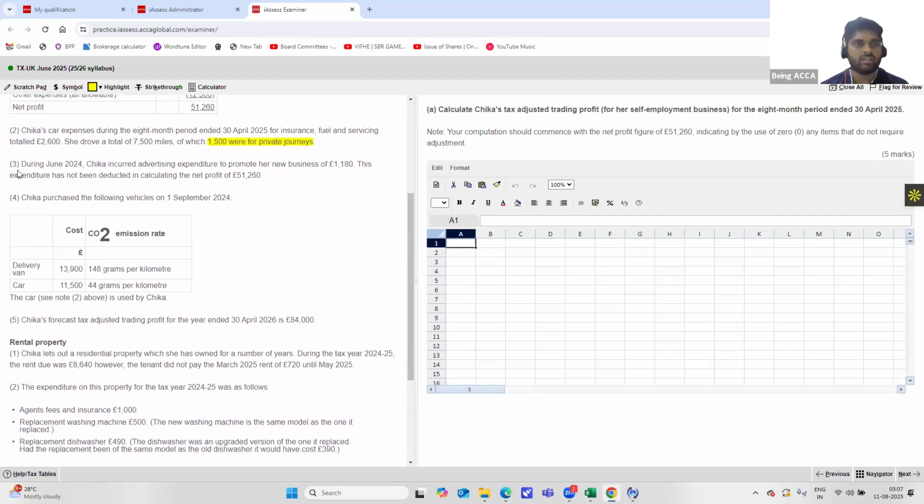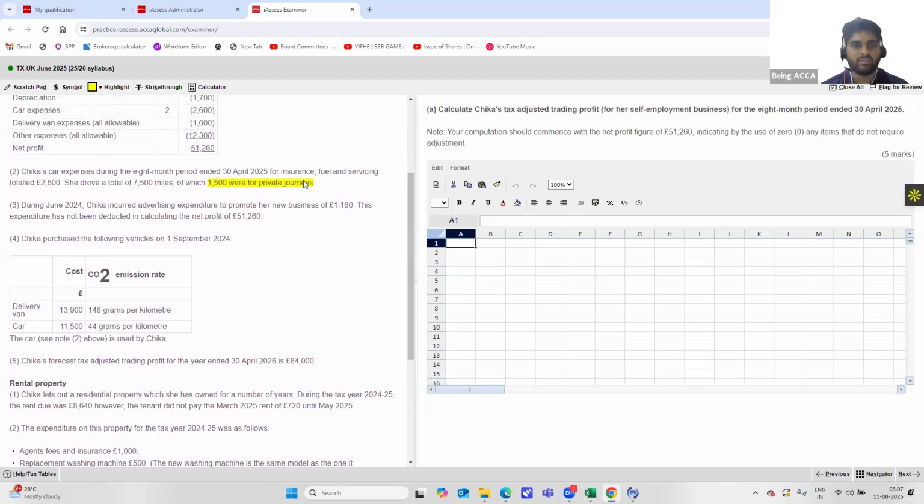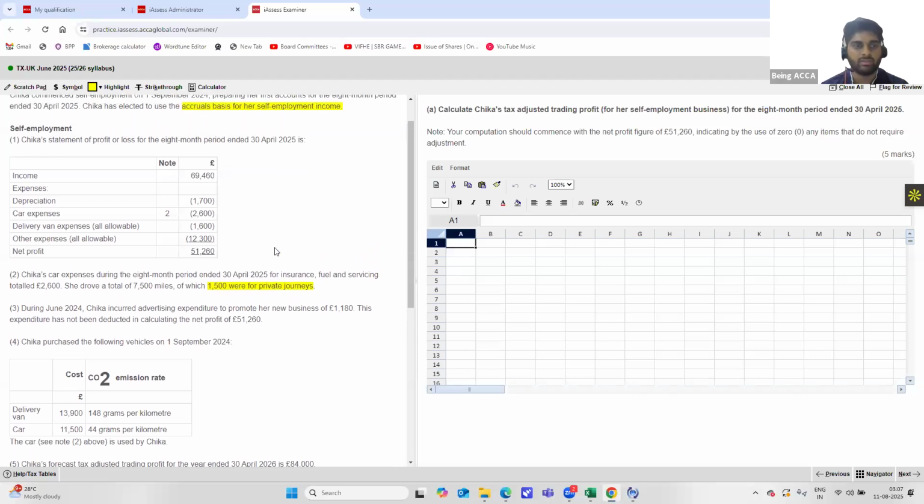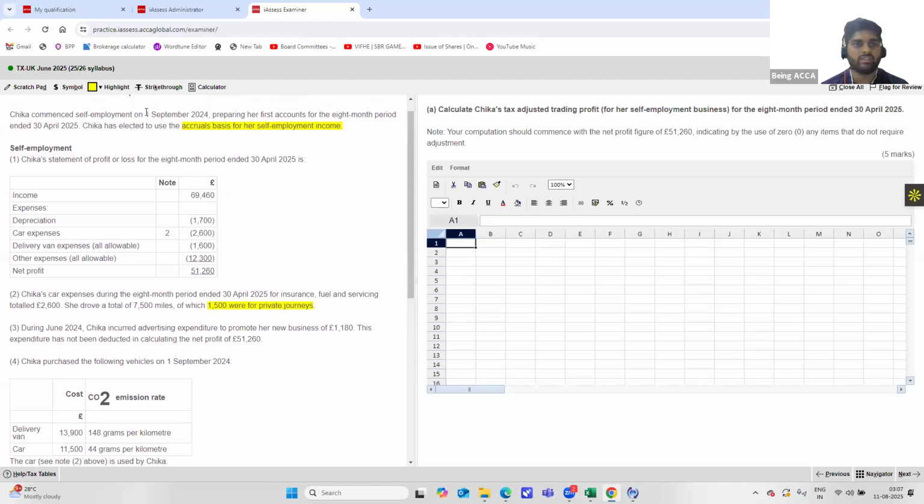Moving on to the next part of it, during June 2024, Chika incurred advertising expenditure to promote her new business of 1,180 pounds. This expenditure has not been deducted in calculating the net profit of 51,260. As you can see, the business started on 1st September 2024, but this expenditure was incurred in June 2024. And this is an advertising expenditure which was intended to promote her new business. So that means it is a pre-trading expenditure that is completely allowable as it is solely and exclusively for the purpose of business. So this will also be an allowable cost. So we'll highlight this as well.